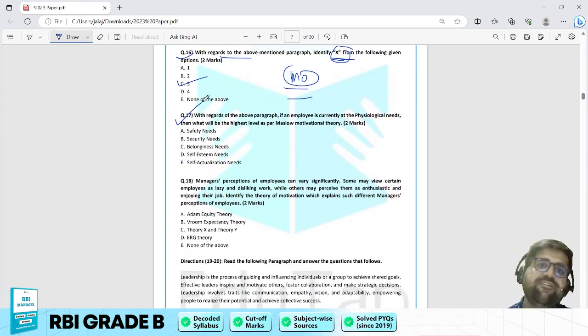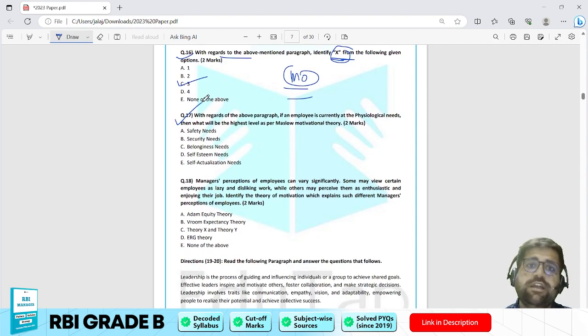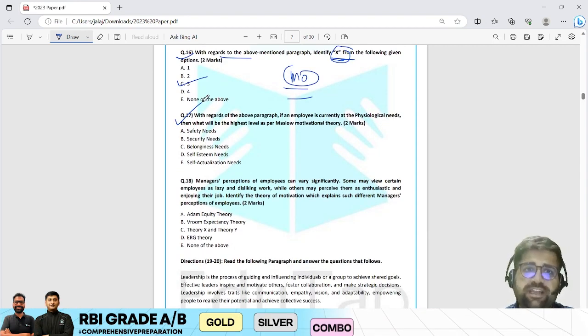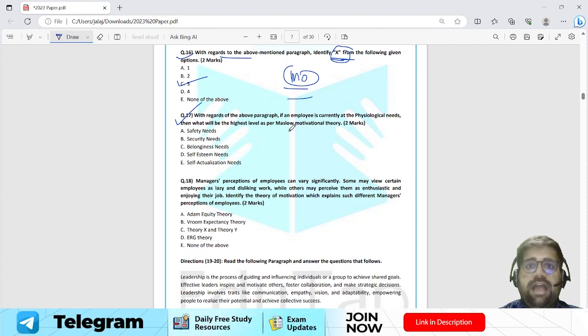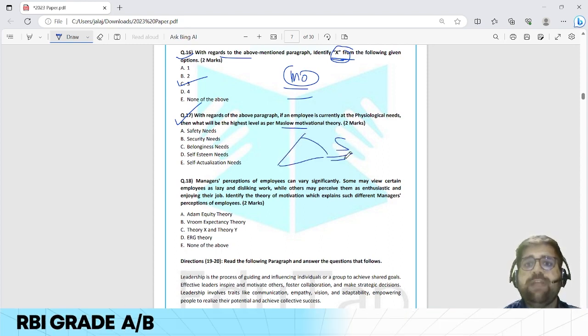Question number 17. With regards to the above mentioned paragraph, if an employee is currently at basic psychological needs, then what will be the highest level as per Maslow's motivational theory? Now, I hope you know that Maslow has given a need pyramid in which we have 5 types of need.